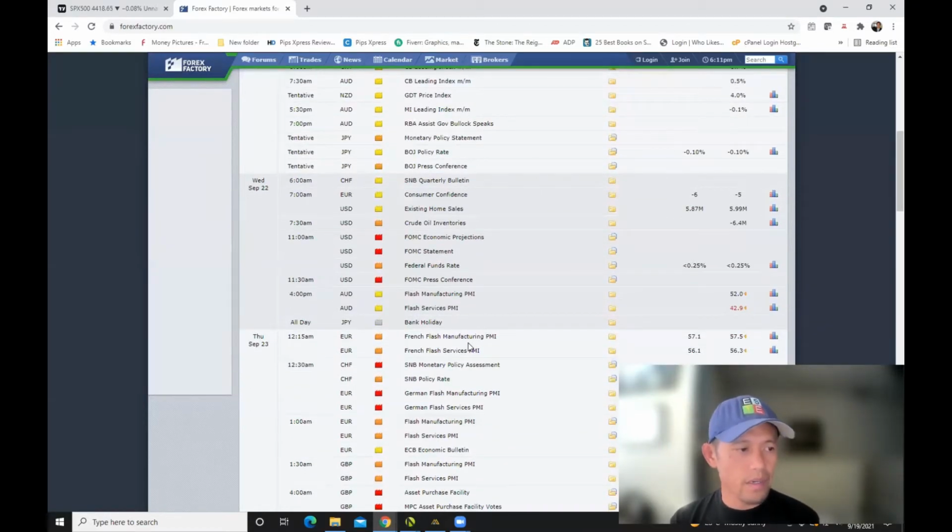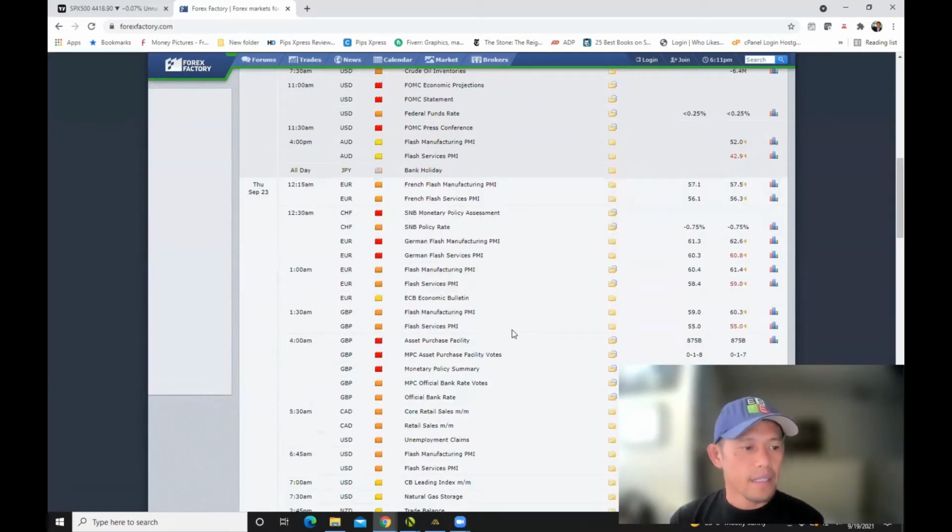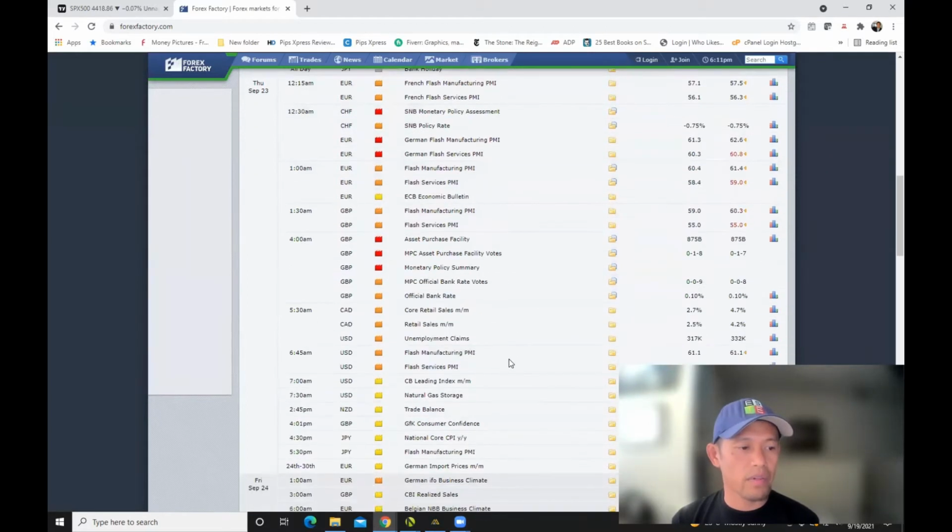And Thursday, Switzerland will have the SNB monetary policy assessment and policy rate. The euro will have a few medium and high impact news items: French and German flash manufacturing PMI. Then the pound will have high impact news from the asset purchase facility, monetary policy summary, asset purchase facility votes, and official bank rate votes. And then back to the Canadian news, with core retail sales, unemployment claims, and flash manufacturing PMI and flash services PMI.